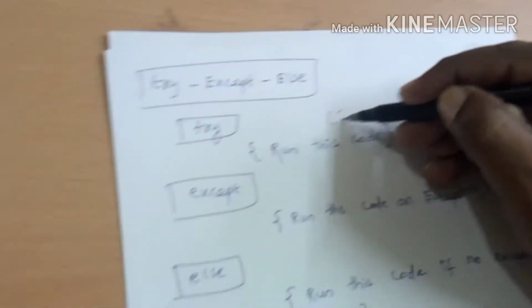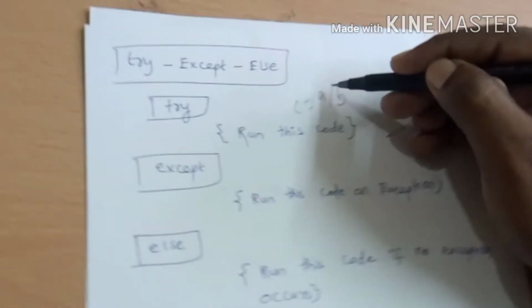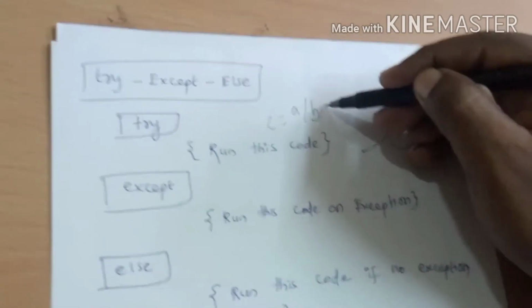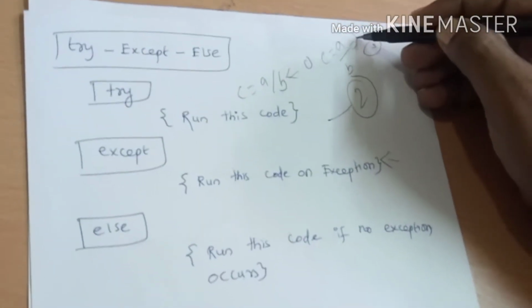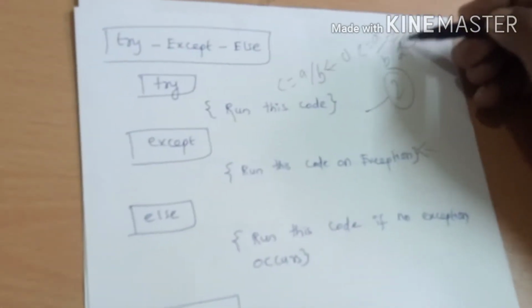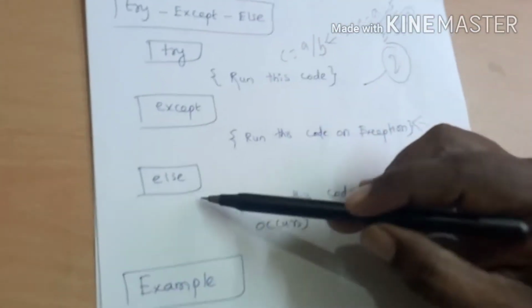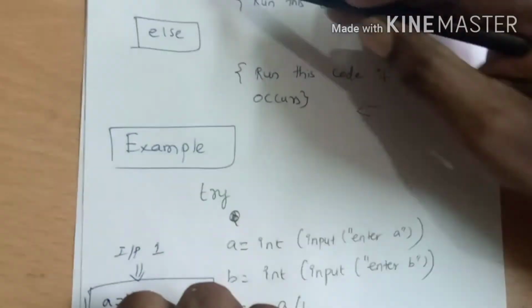Say for example, if you have a division like C equal to A divided by B. If the user gives the value 0 for B, then an exception occurs, and the except block of code will run. Suppose C equal to A divided by B and the user gives us 5 and 2. Here there is no error. So when there is no error, the else block will be done. So except is a block which will get executed when there is an exception. Else is a block that will execute when there is no such exception. So this is the second category of exception handling in Python.